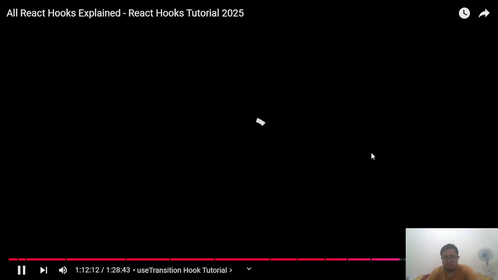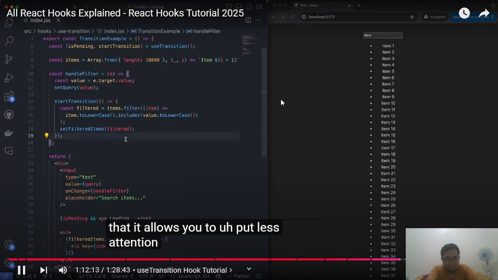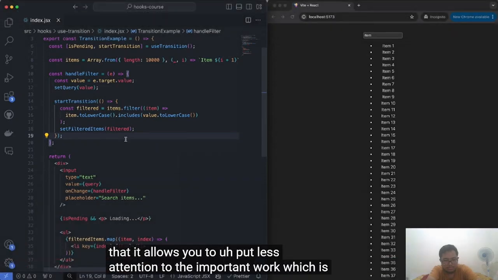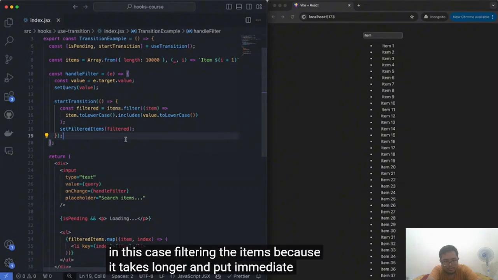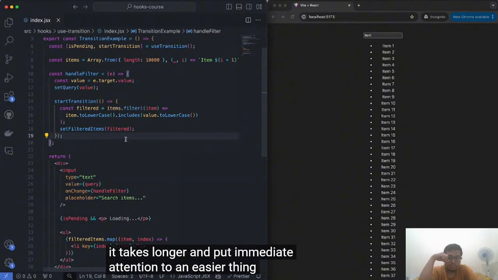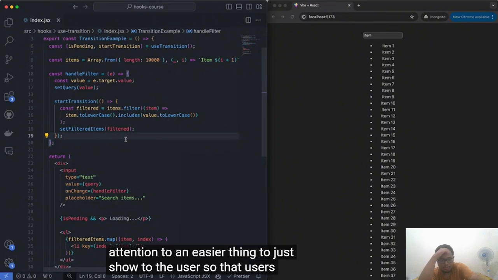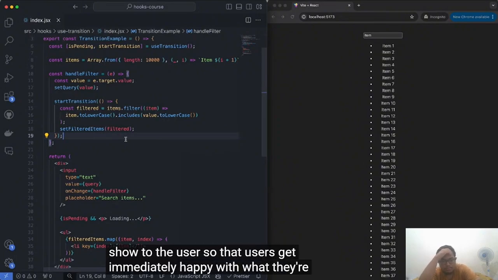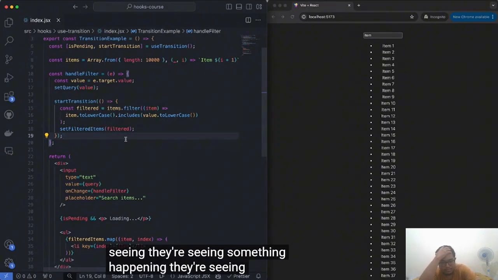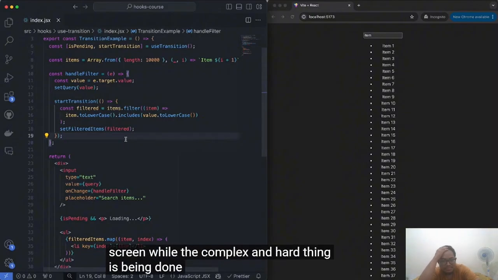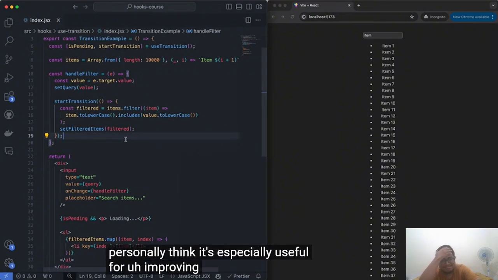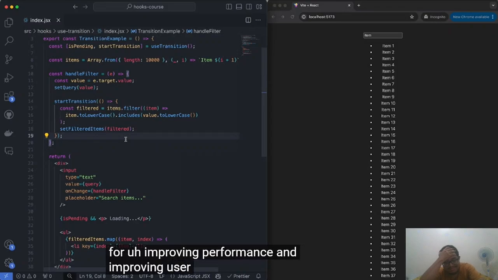put less attention to the important work, which is in this case filtering the items because it takes longer, and put immediate attention to an easier thing to just show to the user, so that users get immediately happy with what they're seeing. They're seeing something happening, they're seeing the loading screen, while the complex and hard thing is being done in the background. So I personally think it's especially useful for improving performance and improving user experience in large or complex apps.